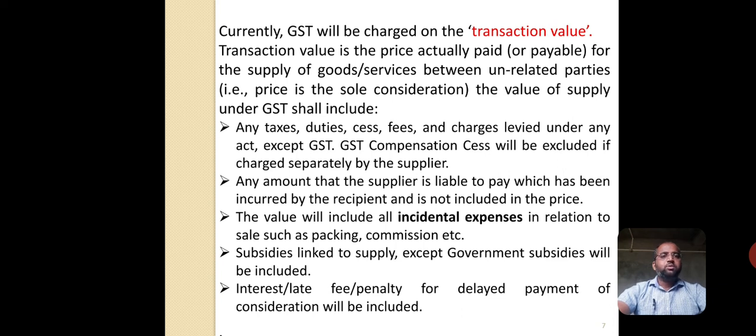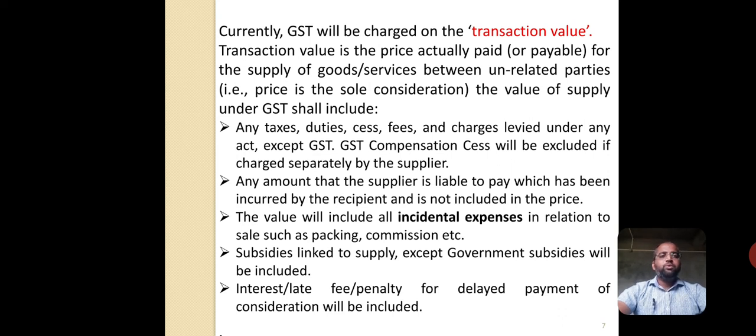Then any amount that the supplier is liable to pay which has been incurred by the recipient and is not included in the price. It means that here the supplier is liable to pay, but the recipient has already incurred those charges or amount. That should not be included here.